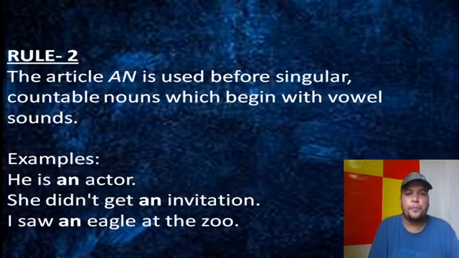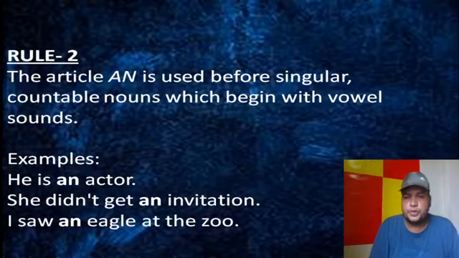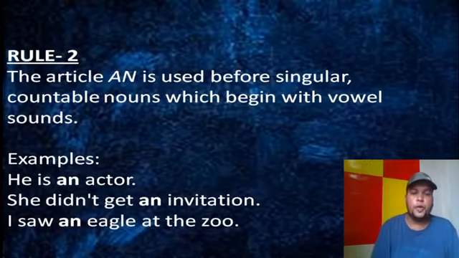So he is an actor, invitation, then eagle. All the words, the first letter is a vowel, meaning they produce vowel sounds. As they produce vowel sounds, an is to be used before the words. You understand? So that's how it comes. He's an actor. She didn't get an invitation. I saw an eagle. This much. So these two rules are very common and very simple to remember. I think you got this, and you'll do better in article in future. Well, let's move to the next rule, rule 3.